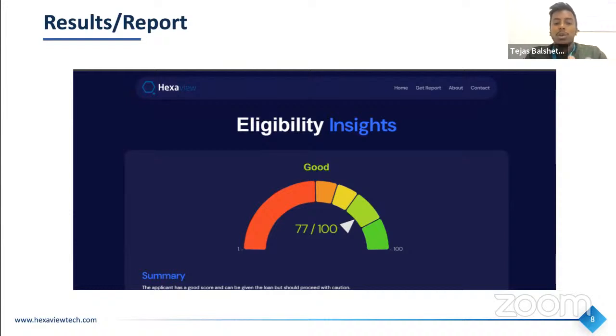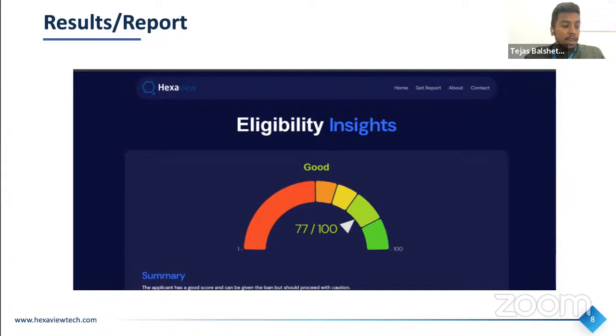We have divided the score into multiple different categories. For example, 0 to 50 would be very poor, so the process should be completely manual. For example, if the guarantor is a trustee of the lender, they might give a loan. After that, for 50 to 60, there's another category, poor. For 60 to 70, there's another category called average. The candidate has an average score in all the factors. After that, we have defined a category of 70 to 85, which is good.